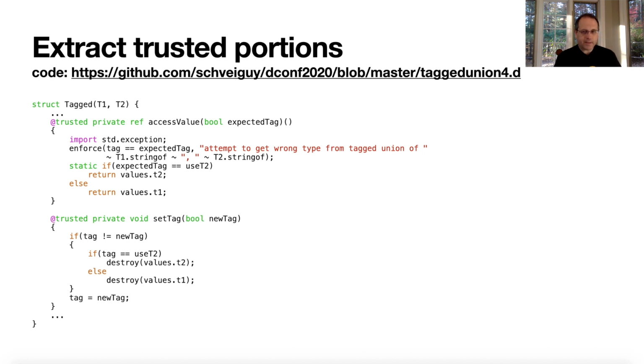This takes the place of the exception throwing in get. As you'll see later, we're just going to use this enforcement. And the set tag. So set tag takes a new tag.